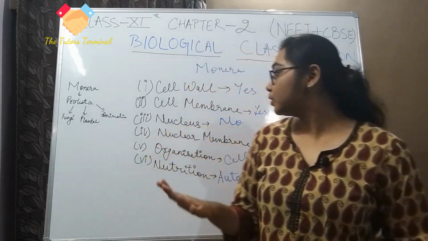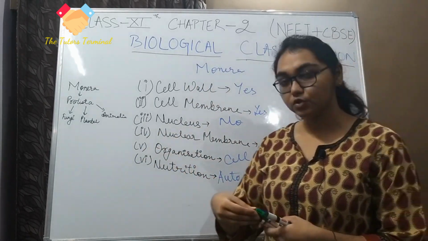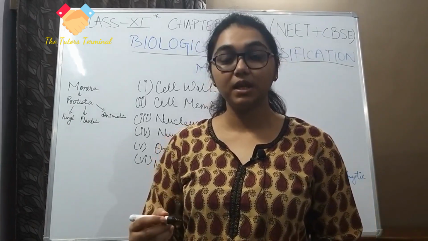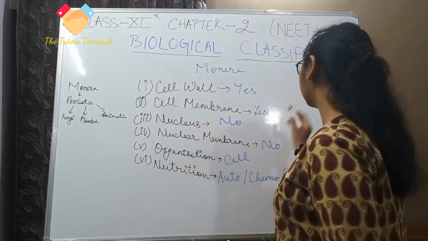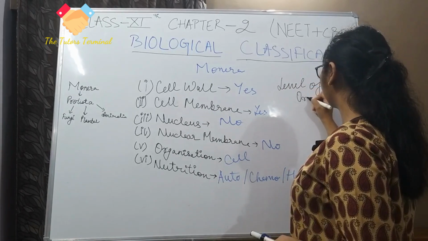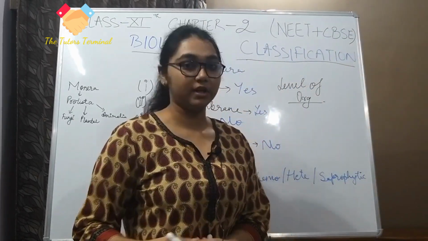Now that I have come to this part, let me first explain what I mean when I say level of organization. What do I mean when I say level of organization?